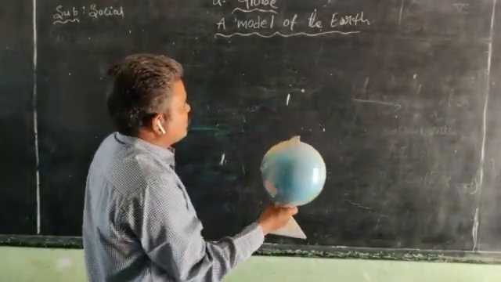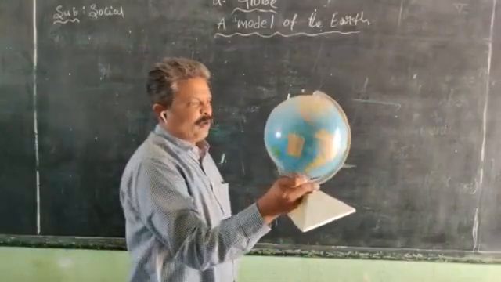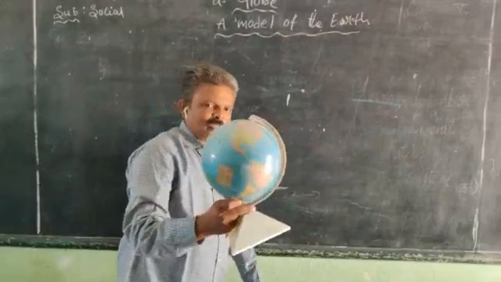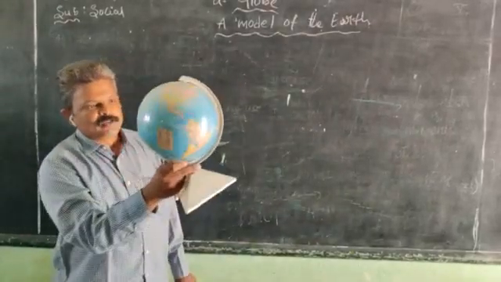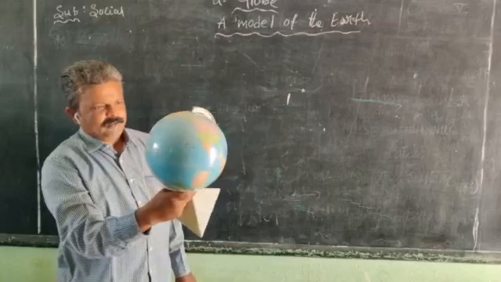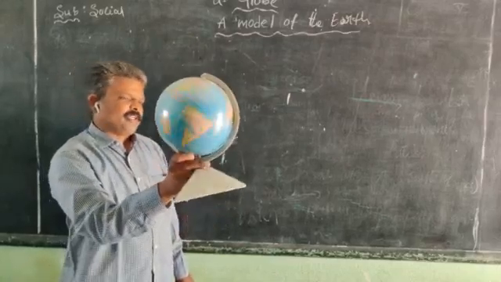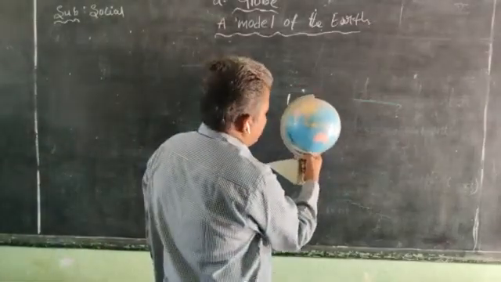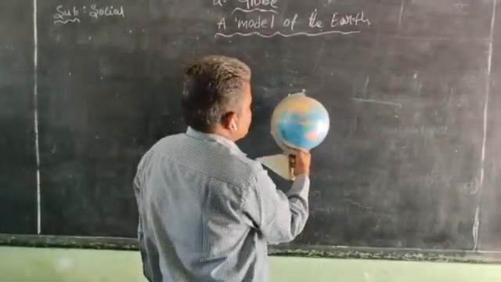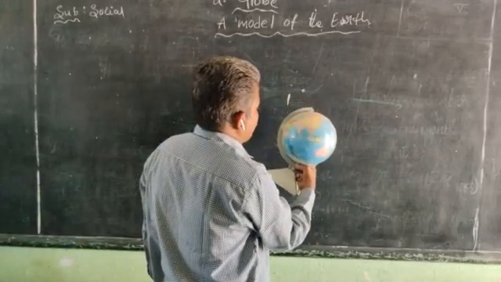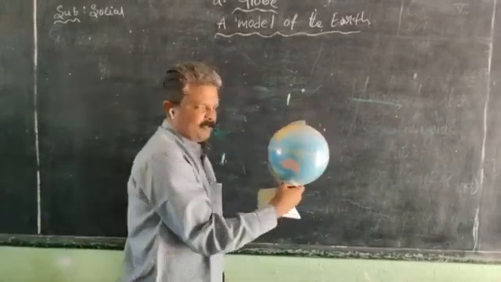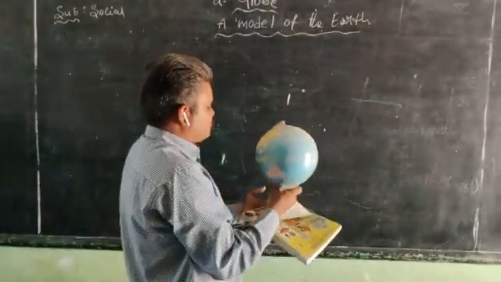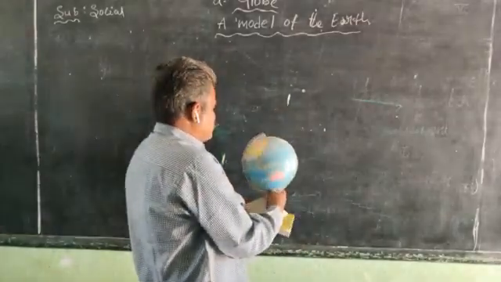Okay. So now we are discussing the globe, a model of Earth. What is the globe? The globe is a model of Earth. It helps us understand that the Earth looks like this, like a globe. The surface of the Earth has continents, countries, seas and oceans.